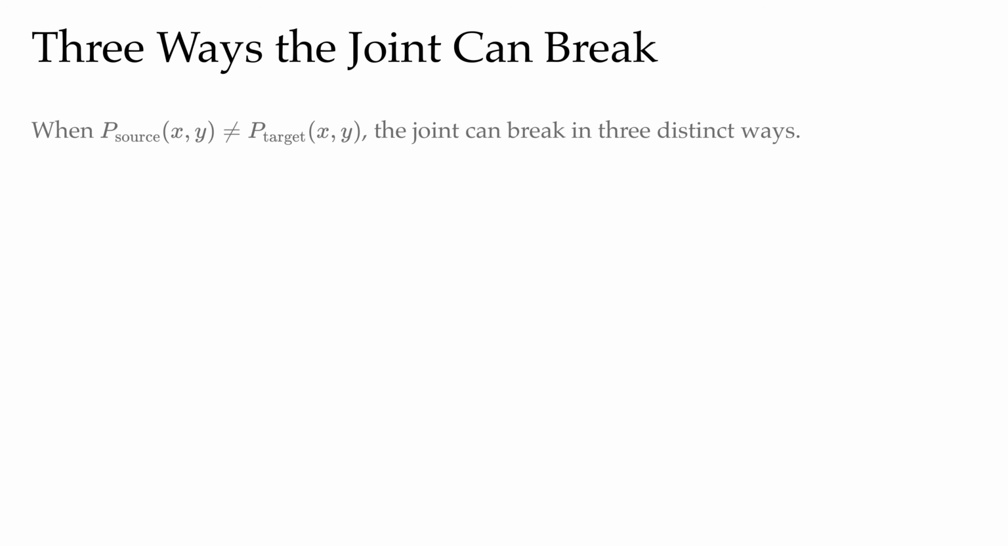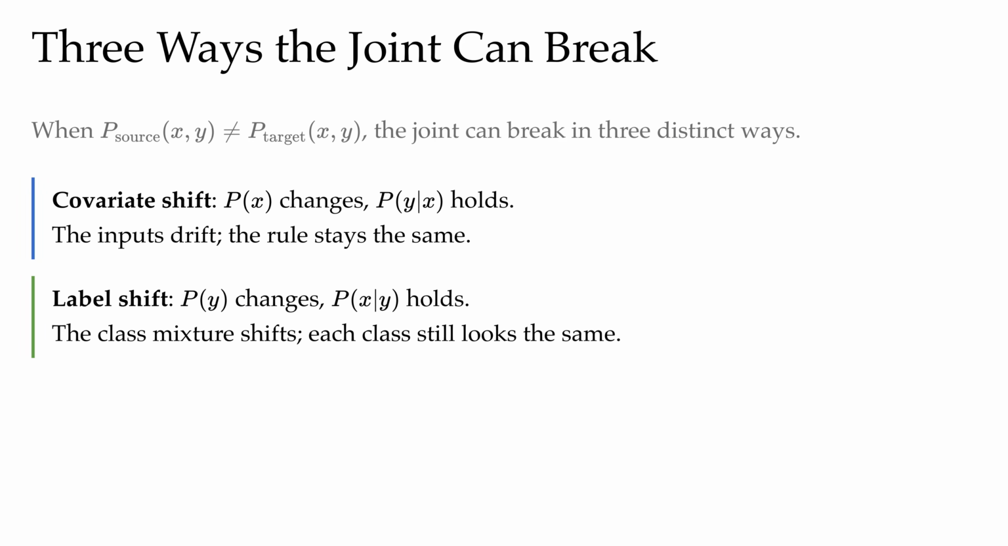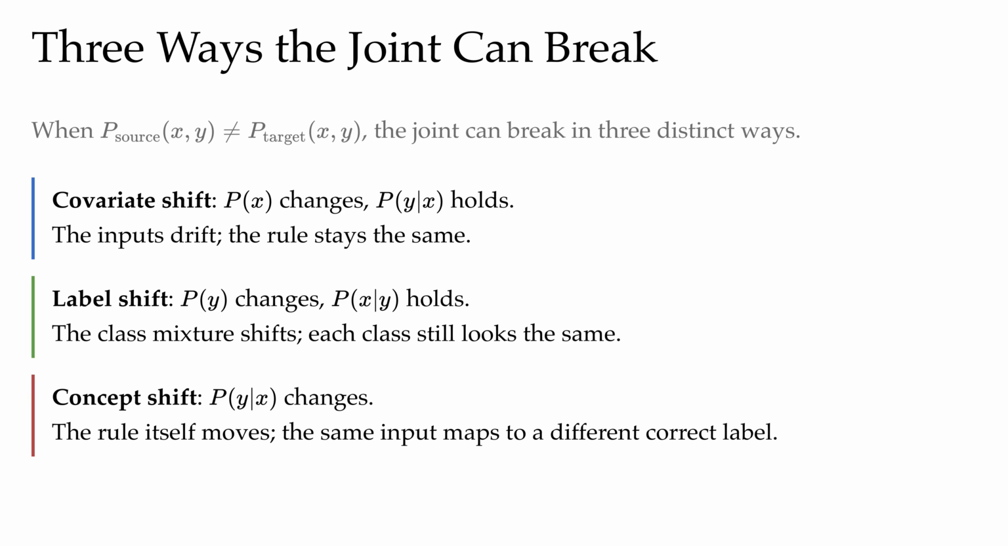In plain English, it just means the joint distribution we train on is not the joint distribution we're now operating in. And this difference can break in three distinct ways. First, it's called covariate shift, which means the input changes, the rules still hold. The second type is called label shift, where the class mixture changes, but each class still looks the same. And a third kind is called concept shift, which means the rules themselves change. The same input would be mapped to a completely different correct label.